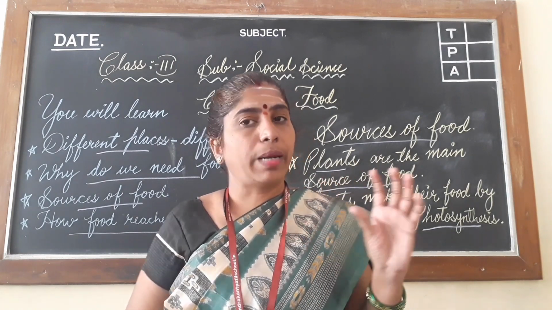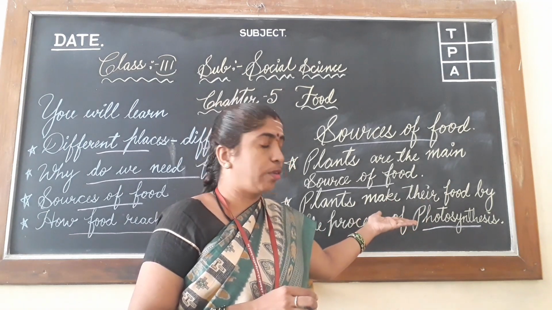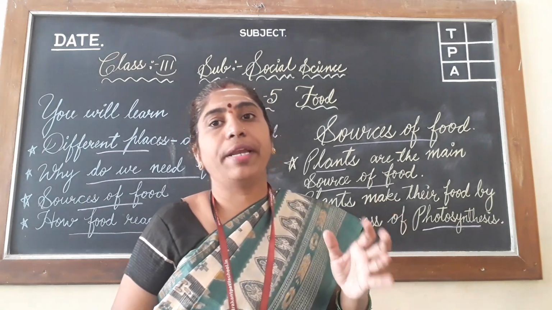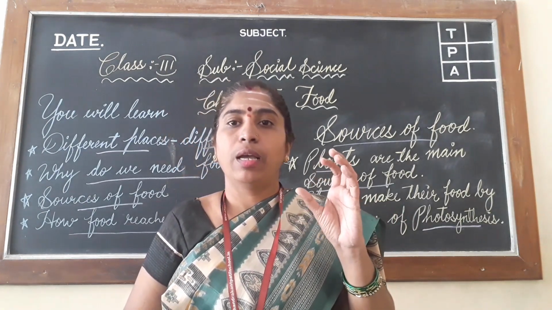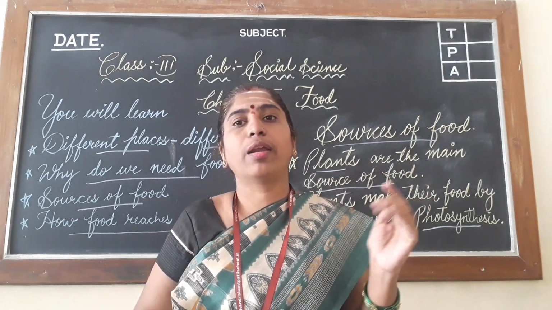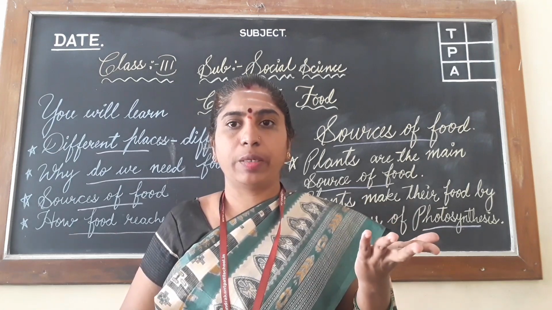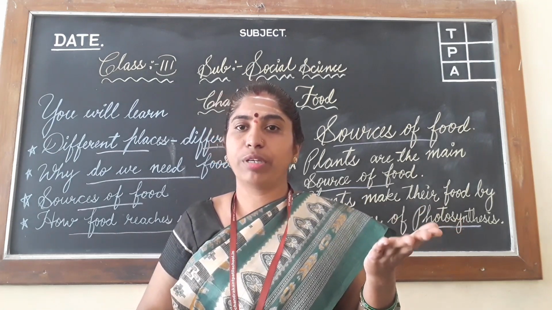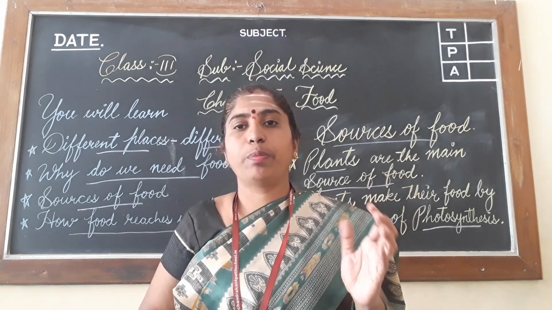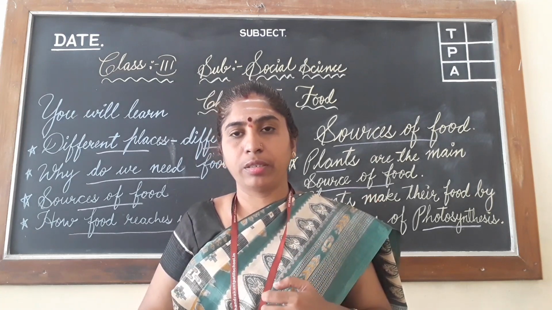Here the plant makes its food using the photosynthesis process, and stores that food in a part of the plant, where it may be root, stem or fruits. Even leaves like spinach, methi, these also we eat, isn't it? So they store their food in the different parts of the plant, which we eat.